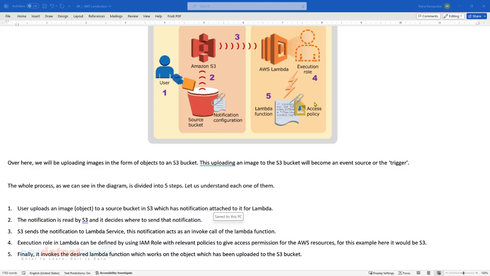Remember, when you're creating a lambda function, suppose you go for the console based approach, a new role can be created at that stage. Or if there's an existing role and you feel this role is suitable for my lambda, you can go ahead and use that existing role and attach it to the lambda during its configuration.